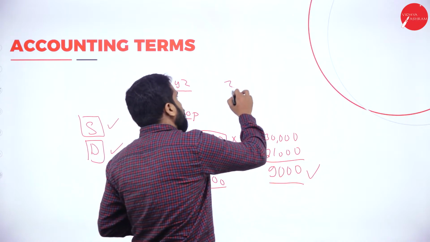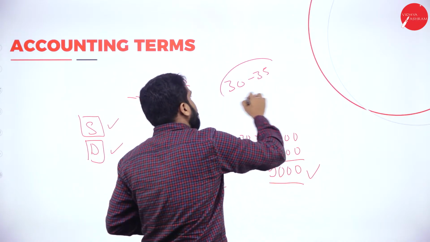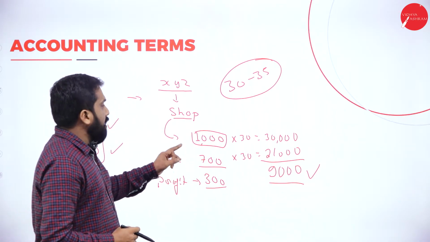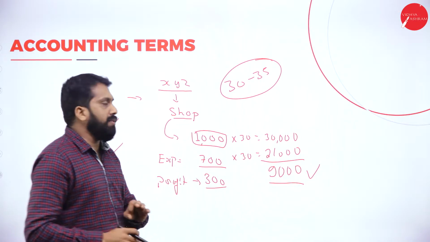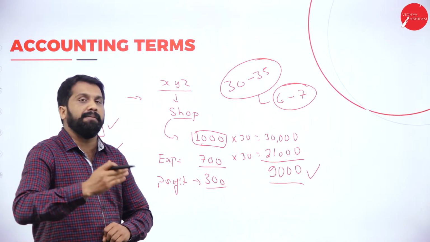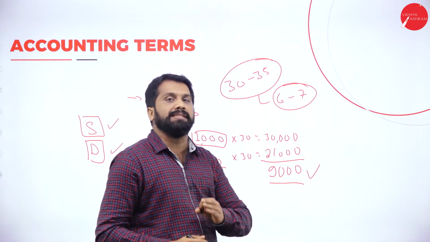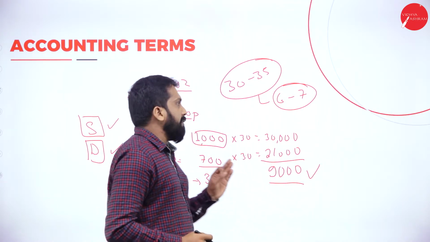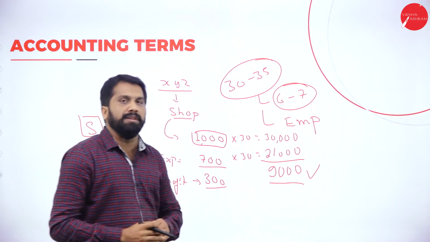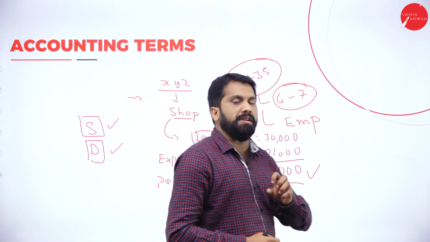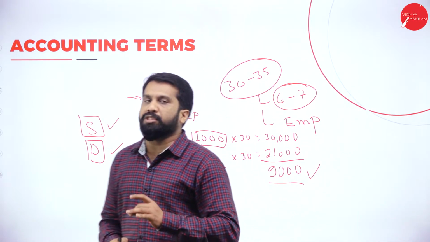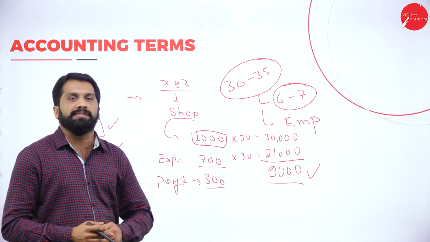Now, it is around 30 to 35,000 per day collection. Per day, how much is his collection? 30 to 35,000. Earlier he had only one branch. Now he has around 6 to 7 branches. How many branches? Every area, every locality, he has branches. So everywhere he has employees, and everywhere he has to purchase raw material. In every place he has to make expenditure: salary, rent, general expenditure, repairs, cleaning, everything he has to maintain.